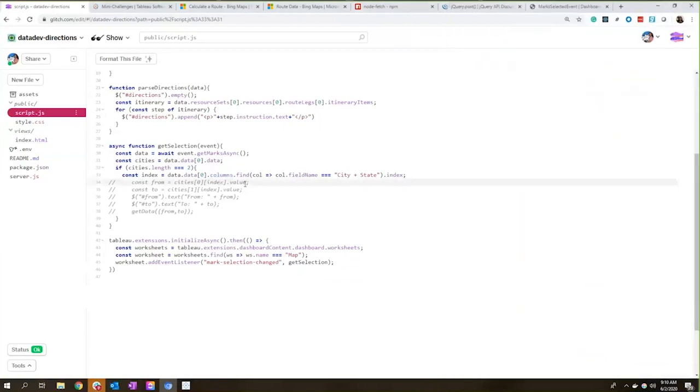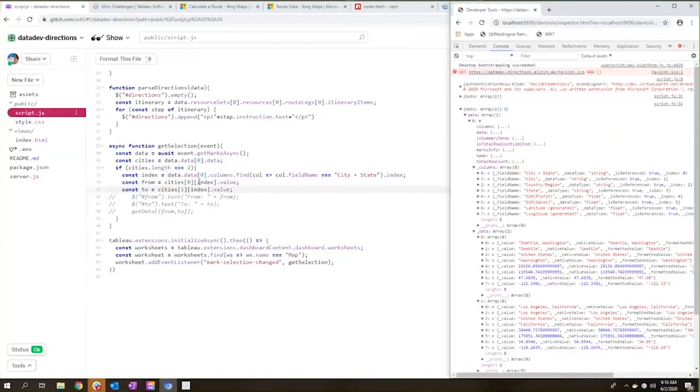So from here, we can pull the 0th item and its value for our from city, and the same thing here for the to city. Just to reiterate, because there's a lot of numbers and indexes going around, from is taking cities, the 0th position, and whatever value we need to find for the city name.